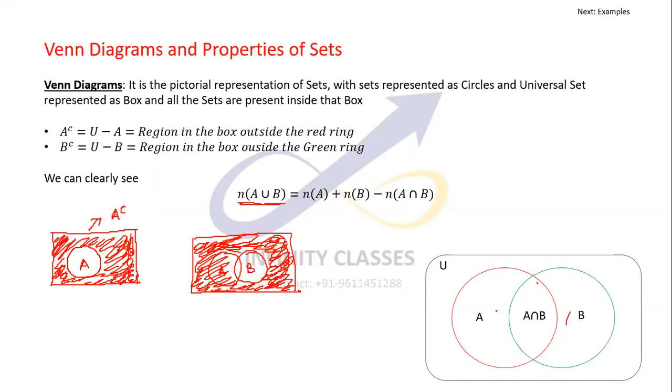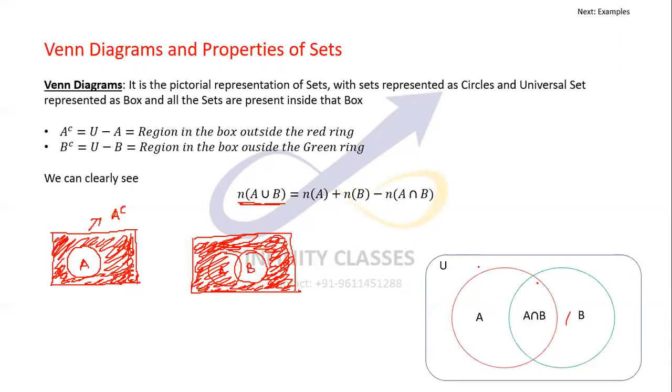Now, both the circles are added together. What you will notice is this portion is added twice, so I have to subtract it once so that I am not doubly counting it. That's why n of A union B, the set of all the numbers between this and this, is nothing but n of A plus n of B minus n of A intersection B.